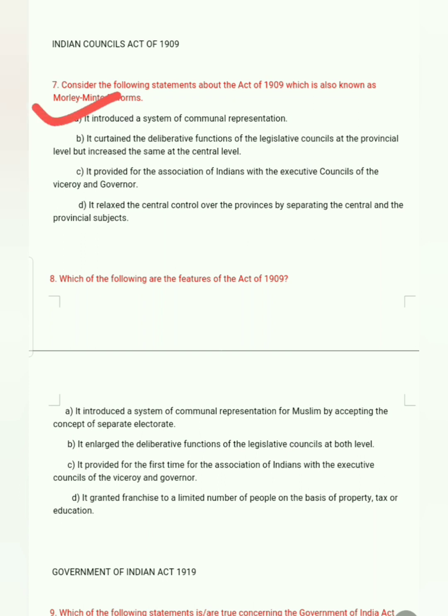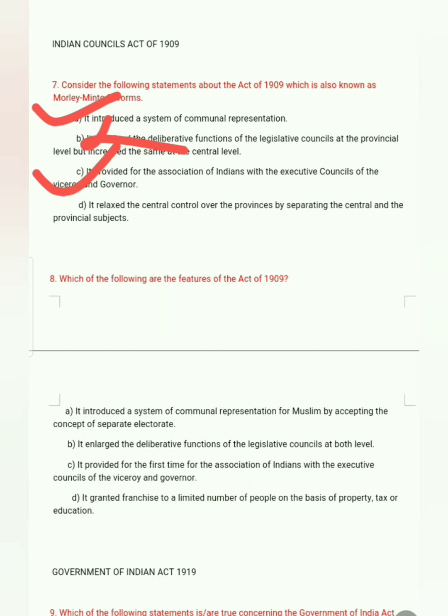Next option: it contained the deliberative function of the legislative council at the provincial level but increased the same as the central. This is wrong. Next: it provided for the association of Indians with the executive council of the viceroy and governor. This is correct.